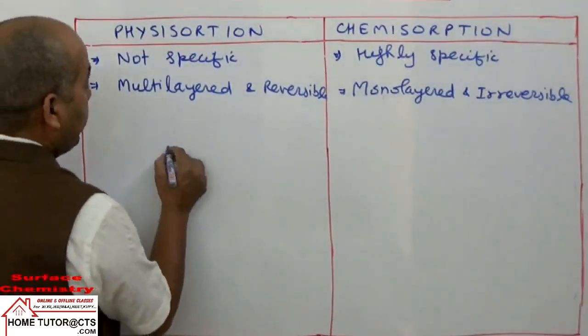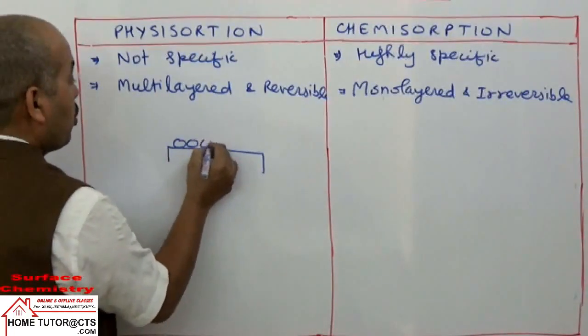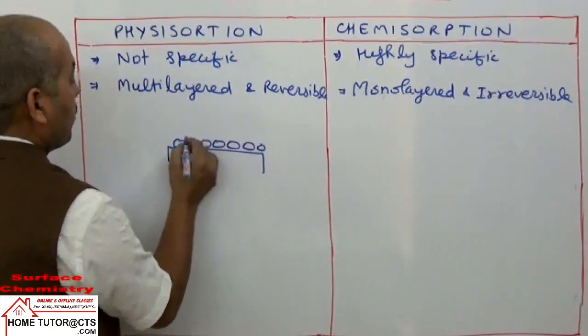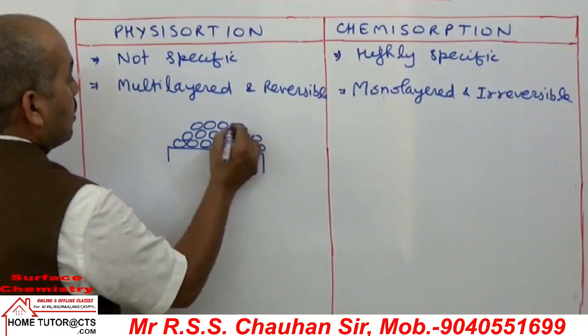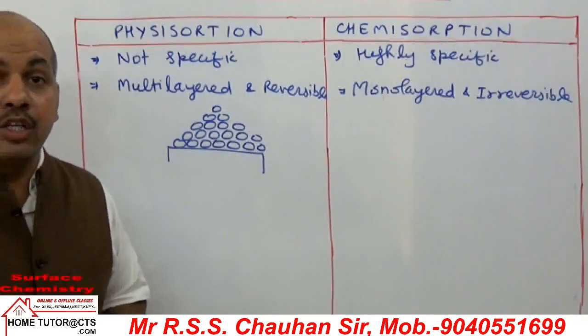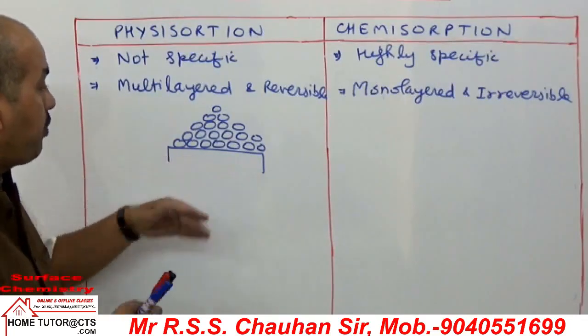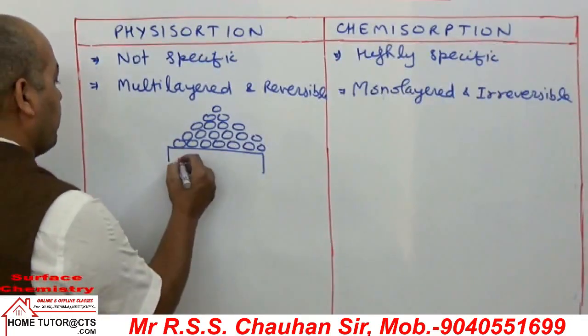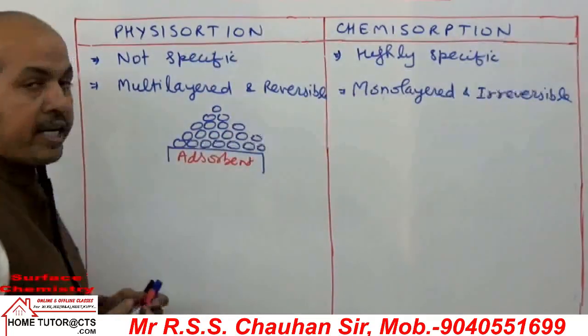इसका मीनिंग क्या है? If I take here, it is adsorbent. This can adsorb the gas molecules on surface. So they can form several layers. In the outer layer, the number of molecules of the adsorbate will keep on decreasing. In the inner layer, close to the surface of the adsorbent, they will have more attraction forces.